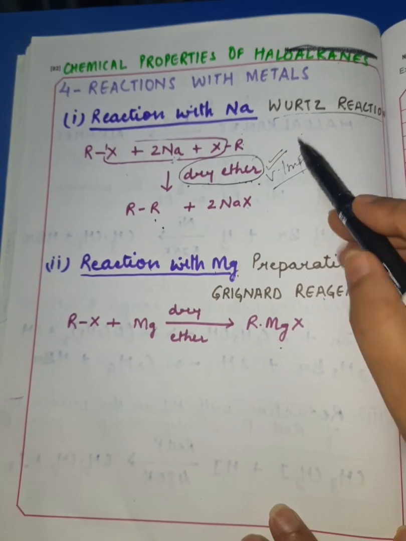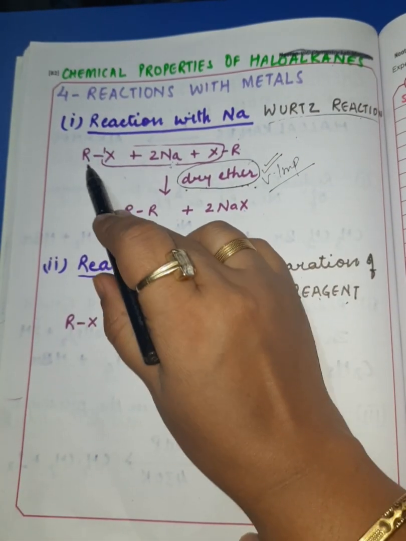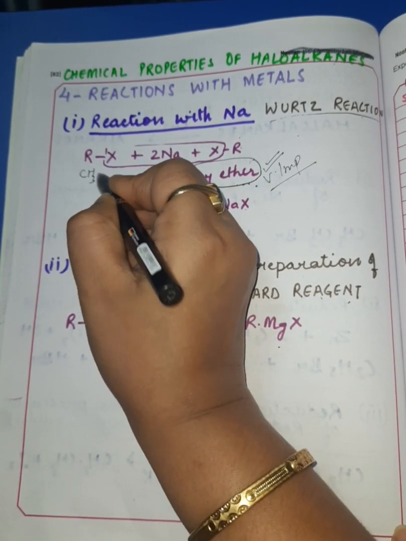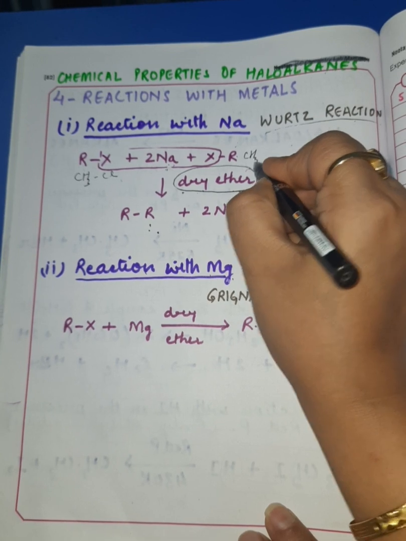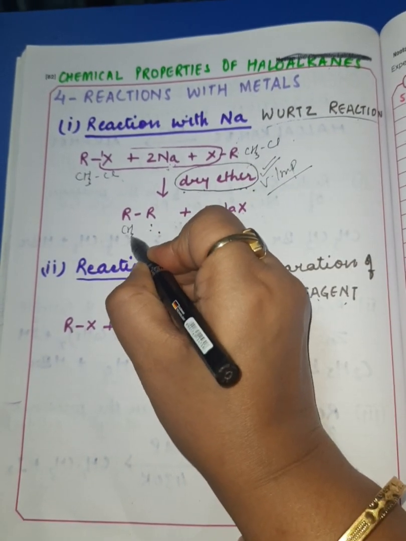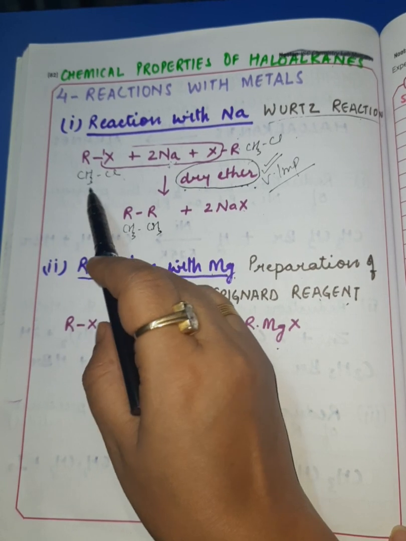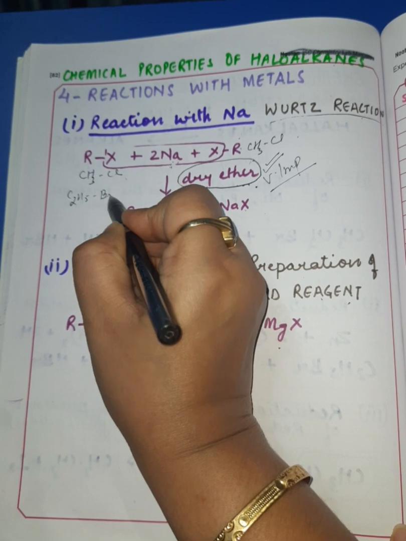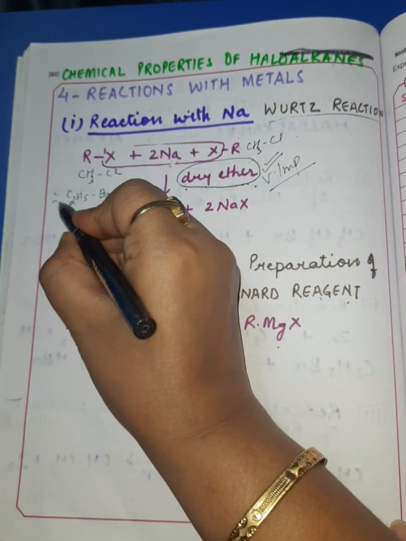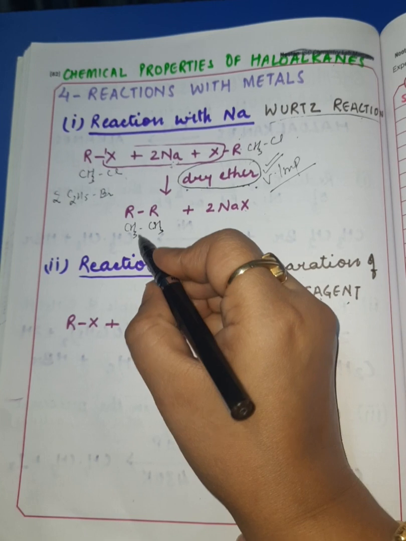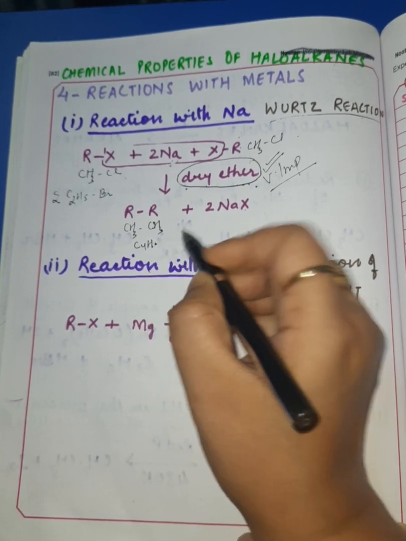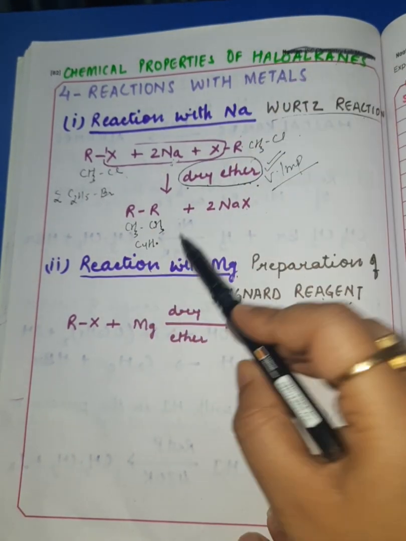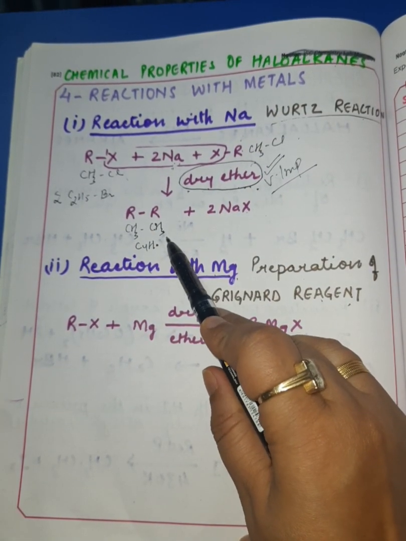Alright, and the most important thing of this reaction is that here the number of carbons gets doubled. It means if we are using any alkyl halide with one carbon, you will get alkane with 2 carbons, and so on. If we are using alkyl halide with 2 carbons like C2H5Br, you will be using 2 molecules of it, and it results in the formation of C4H10. It means in this reaction, the number of carbons in the alkyl halide gets doubled in the alkane product.